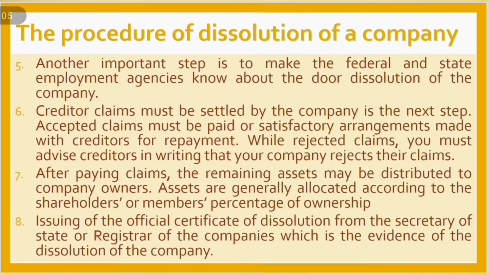Step number 7. After paying claims, the remaining assets may be distributed to the company owners. Assets are generally allocated according to the shareholders' or members' percentage of ownership. Step number 8. Issuing of the official certificate of dissolution from the Secretary of the State or Registrar of the companies, which is the evidence of the dissolution of the company.